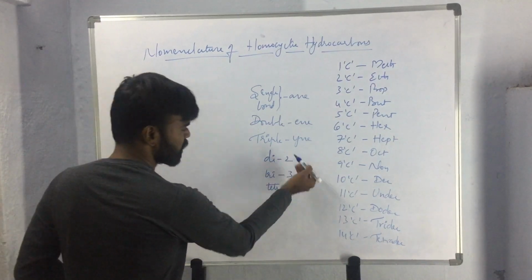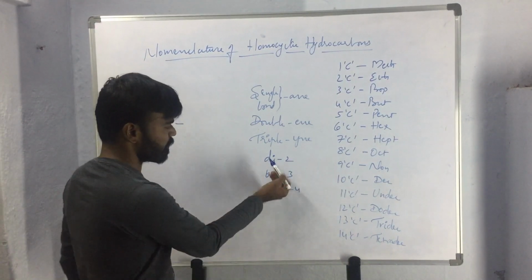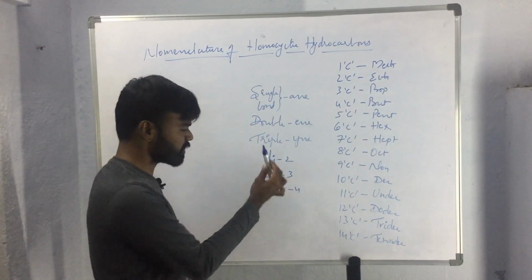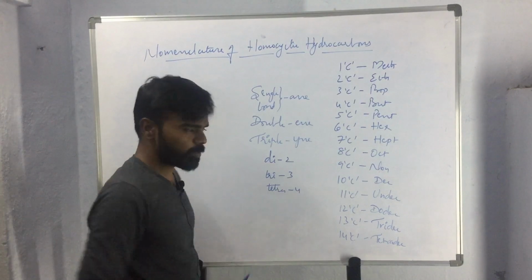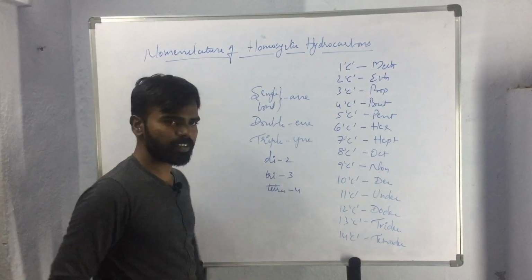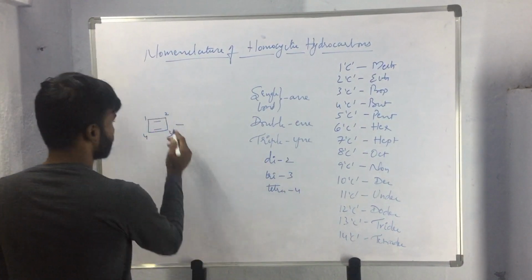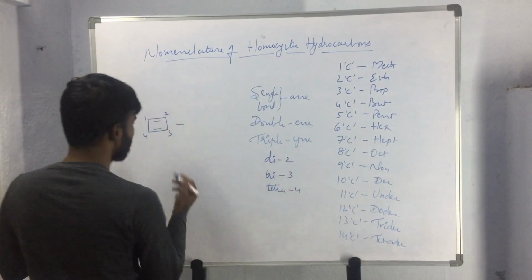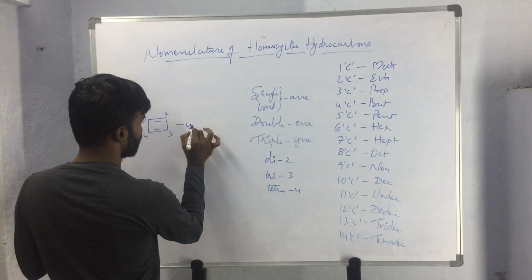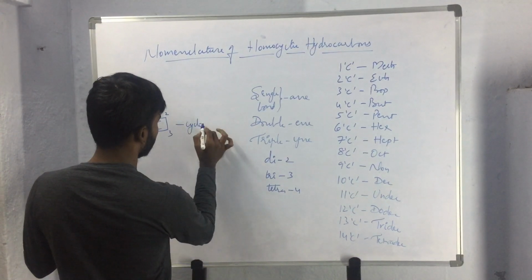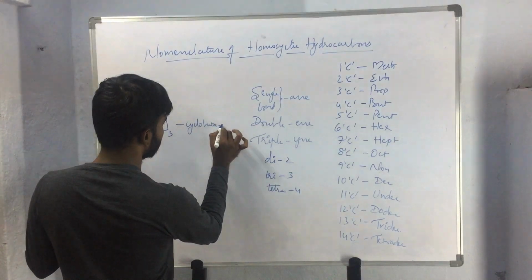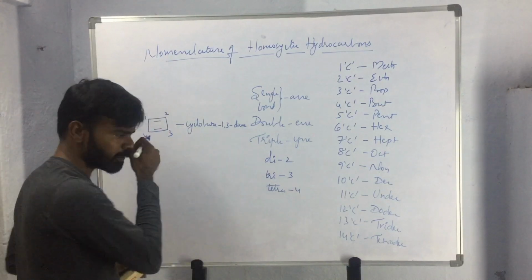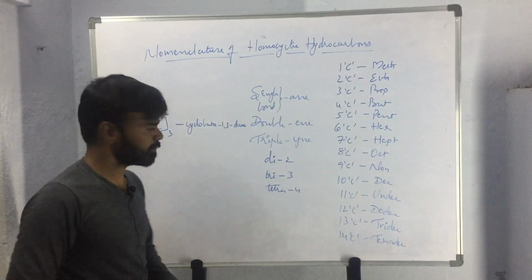If two same type of unsaturations are present, the prefix di will be used. If 3 same type of unsaturations are present, prefix tri is used. If 4 are present, prefix tetra is used. So here 2 same types of unsaturations are present, so the prefix di is used. The name of the compound will be cyclobuta-1,3-diene.